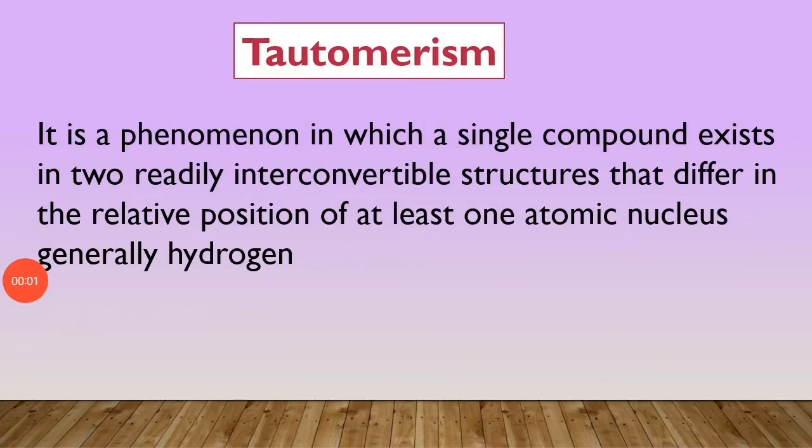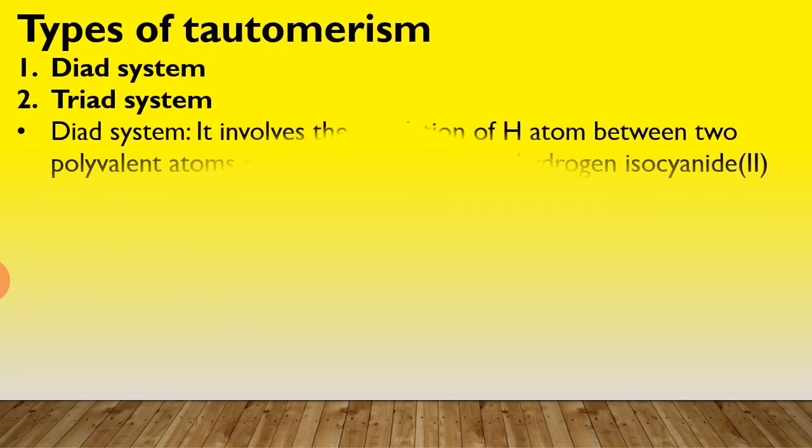Next, tautomerism. It is a phenomenon in which a single compound exists in two readily interconvertible structures that differ in the relative position of at least one atomic nucleus, generally hydrogen. The tautomeric structures are obtained by the simultaneous shift of a hydrogen atom and double bond at first and third positions. That's why it is also called the 1-3 shift.